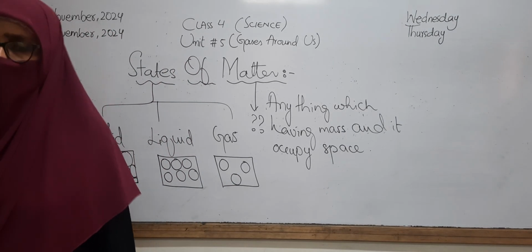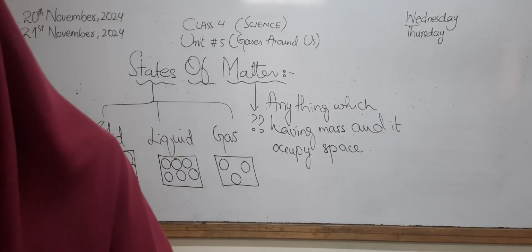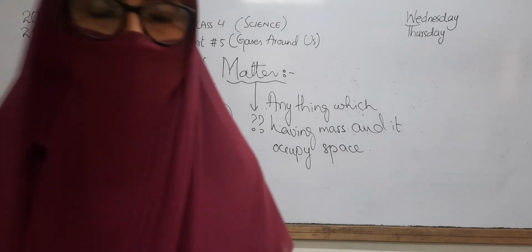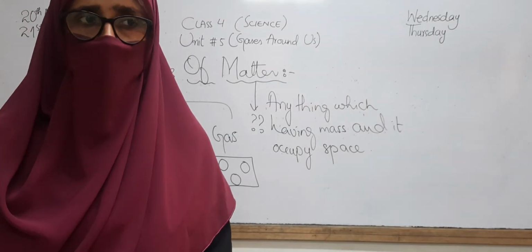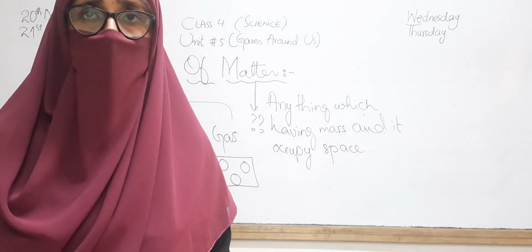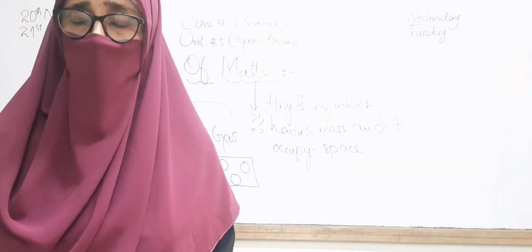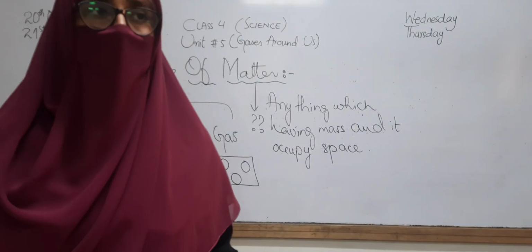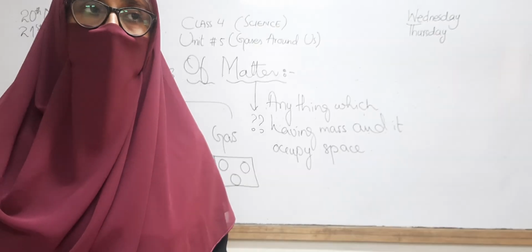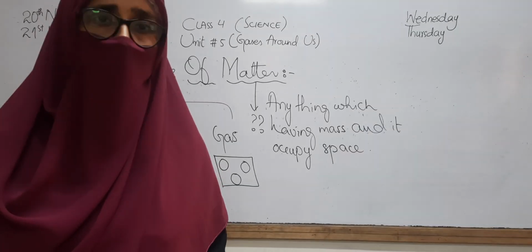Okay, now there are some solids too, that we have also discussed in the previous video lesson, that have space between them. They are solids, but there is some space, or they have air particles in them. They are called squidgy. They are just like sponges, just like a cake when it is baked, which has holes inside it.